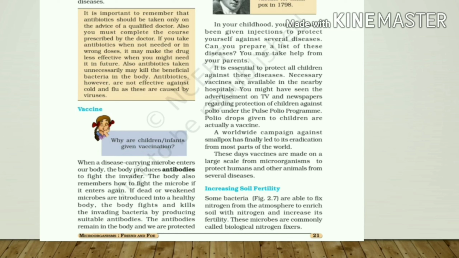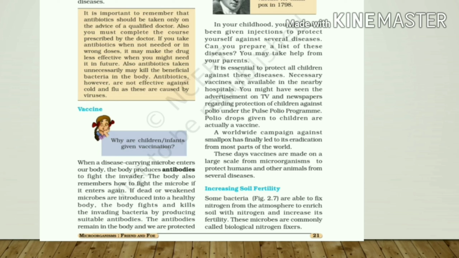So what is in the vaccine? A vaccine is in the form of dead or weakened microbe. When it is injected into your body, your body can already recognize the microbe if it attacks you in the future.